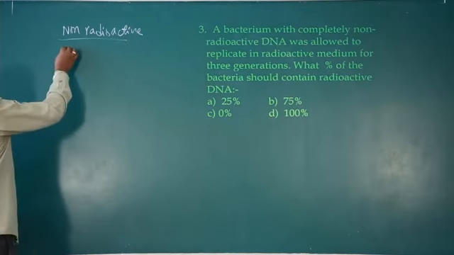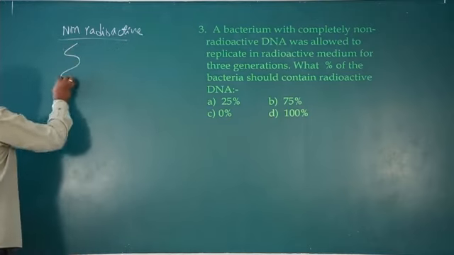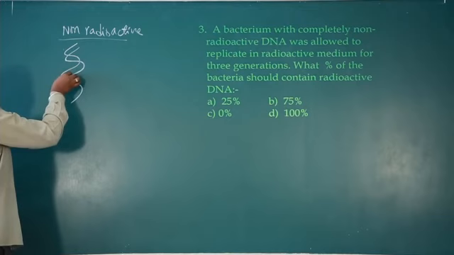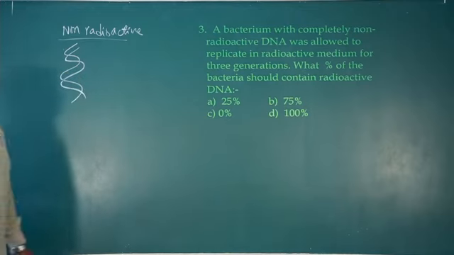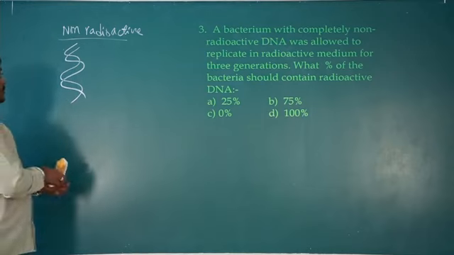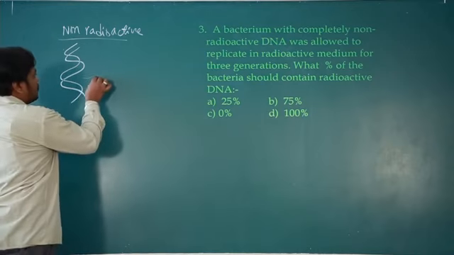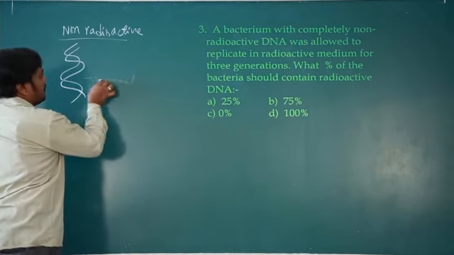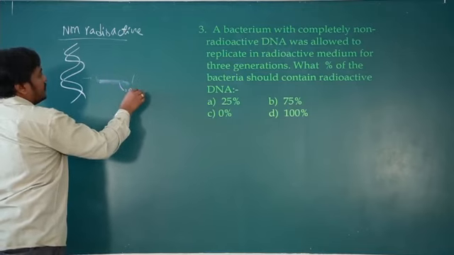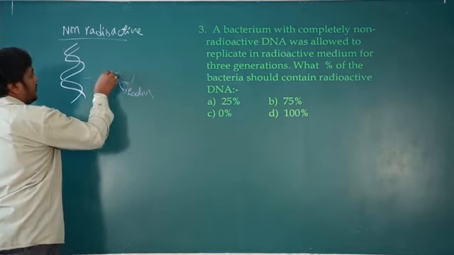So non-radioactive, let me write in white color. So this is non-radioactive. Okay, was allowed to replicate in a radioactive medium for 3 generations. So this non-radioactive is grown in the media which contains radioactive. Let's say the radioactive, so bacteria is there.